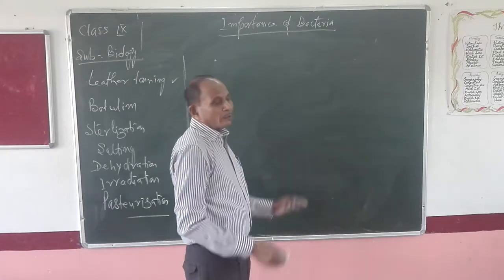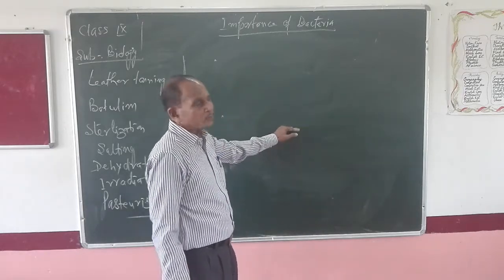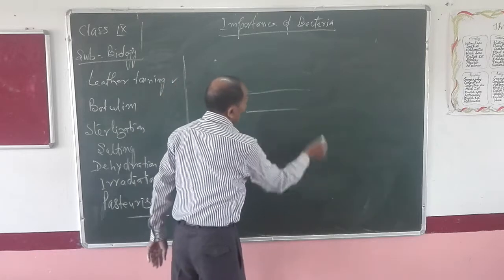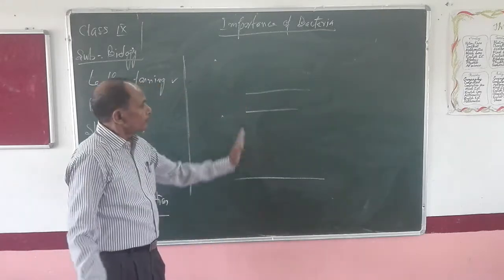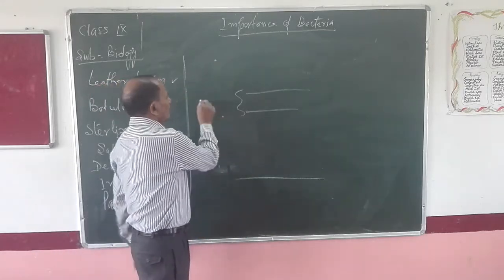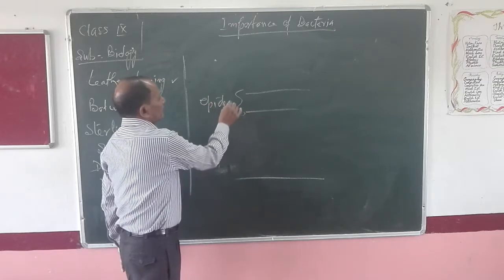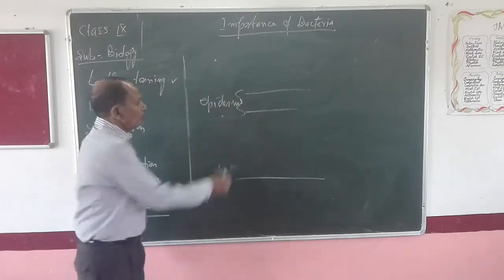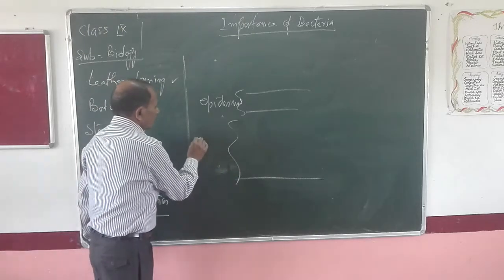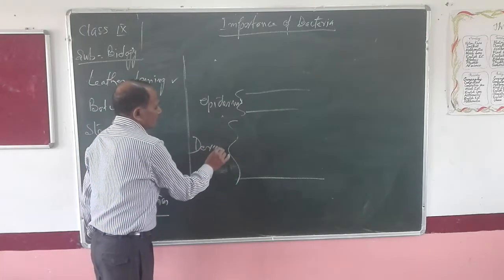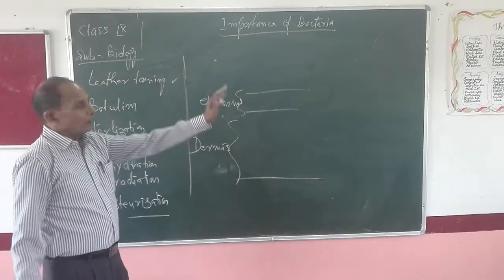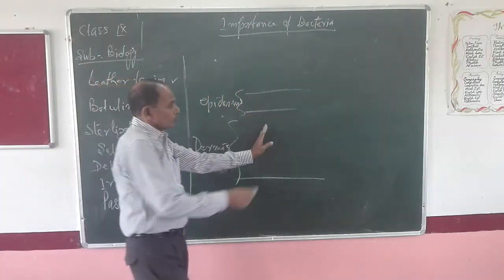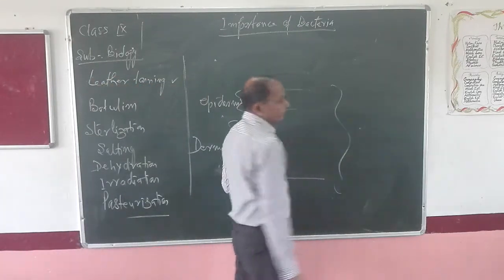Already in chapter skin, you have studied that the skin consists of two parts. Upper part is known as epidermis, while the lower, thicker part is known as dermis. Now, this is the hide.